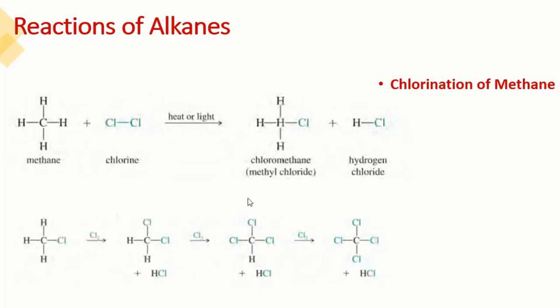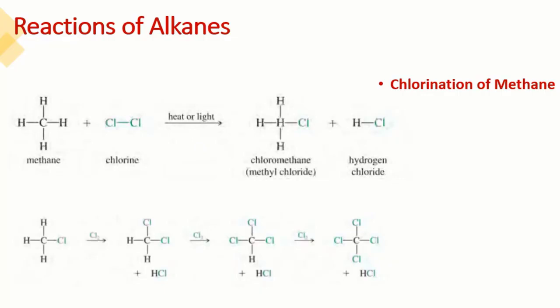So this is a step-by-step process. All the hydrogens attached to the carbon can be replaced. This is called a substitution reaction, and it takes place by a special mechanism called the free radical mechanism or chain radical mechanism. So there are different ways of reaction in organic chemistry.